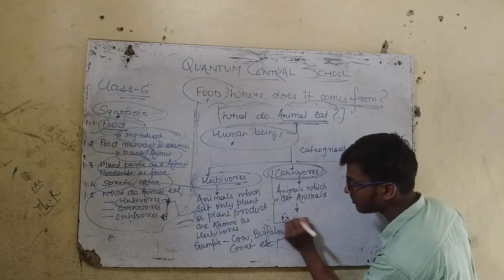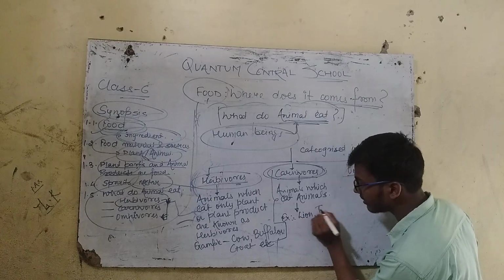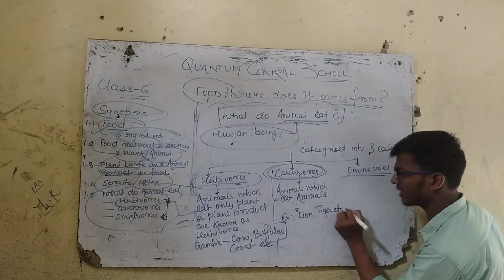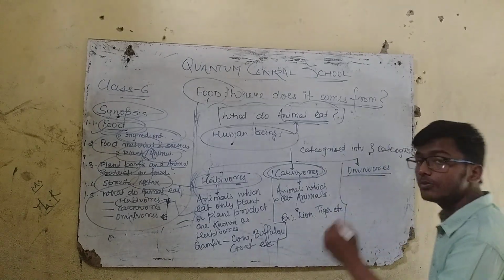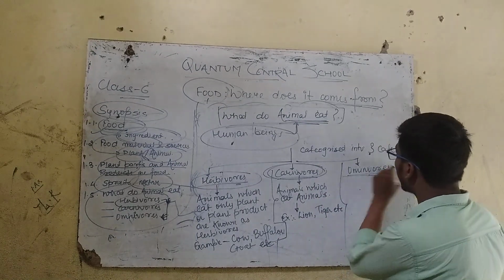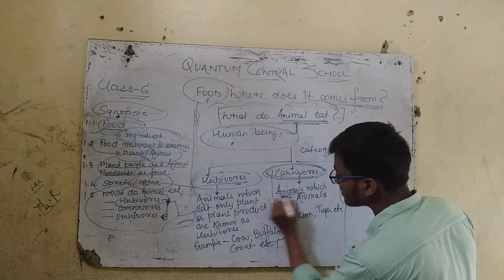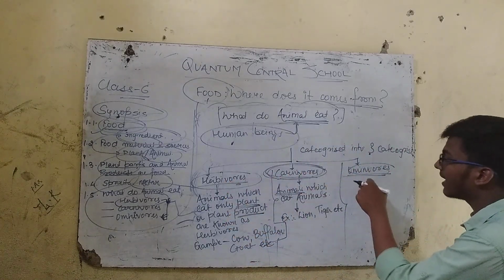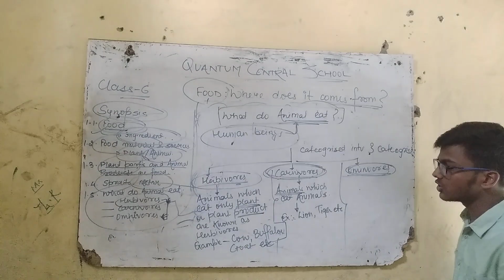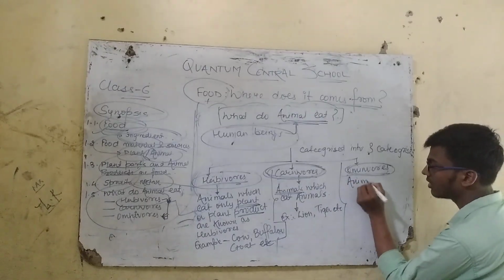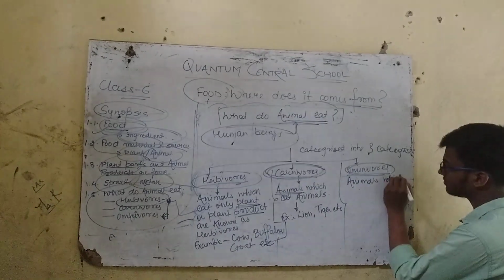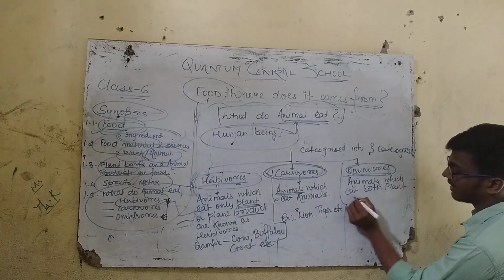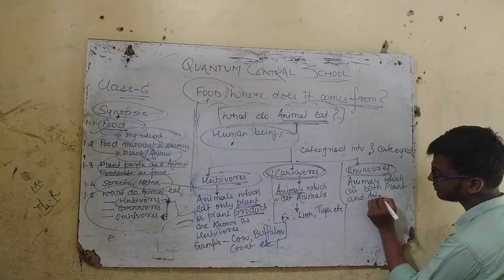So the examples are lion, the tiger, and then another wild animal. Now what are omnivores? Omnivores are the animals which eat both animals and plants. So omnivores are the animals which eat both plant and animals.